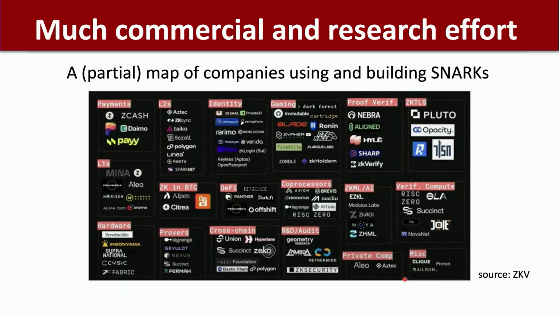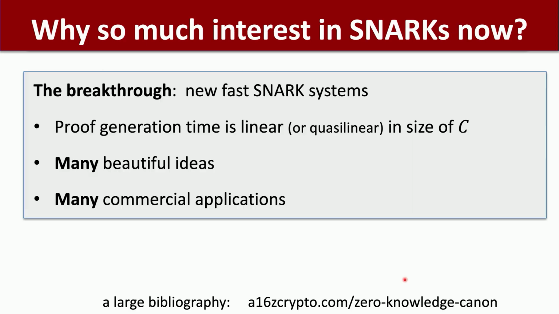There is a huge industry around these SNARKs. I can't believe I'm not living in a dream. Twenty years ago, this was a very theoretical topic. Now, all of a sudden, there are multi-billion-dollar companies working on improving SNARKs. Many of you know this. There are people building hardware. There are whole companies just doing audits of SNARK systems. There are people building proof systems, including Nexus and many others. The reason this is so successful is that there have been a lot of improvements in SNARK systems. Now they run really fast. Lots of beautiful ideas, lots of commercial applications.